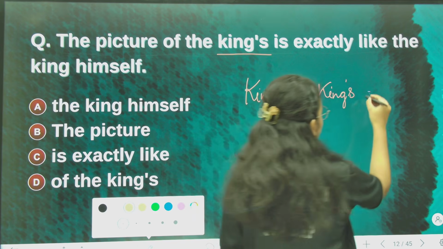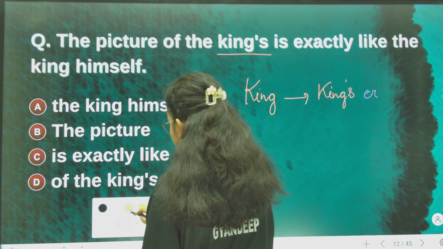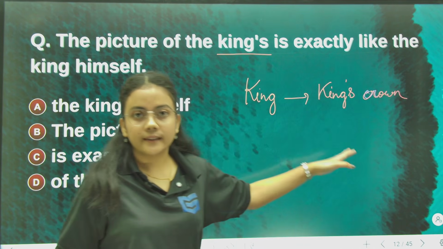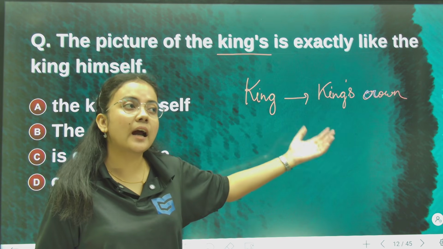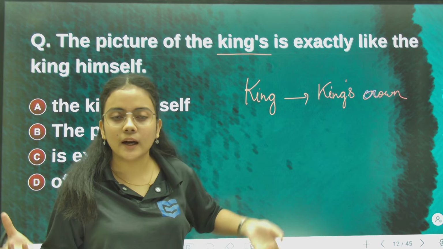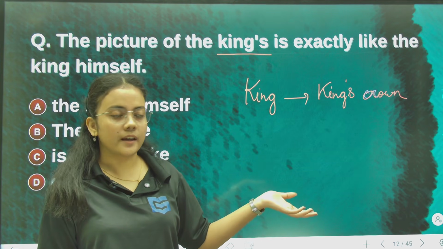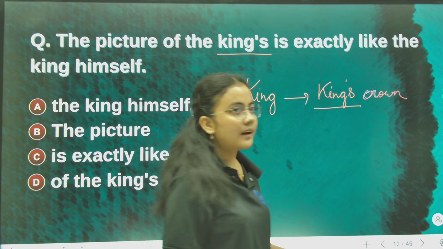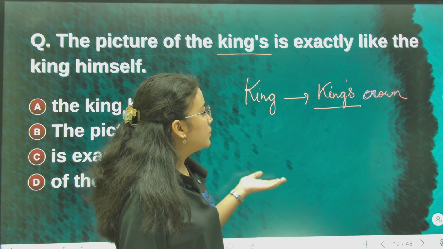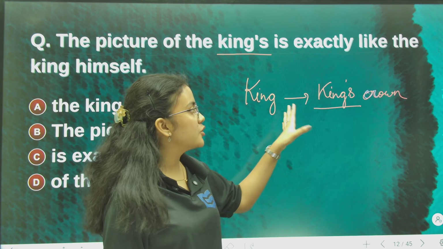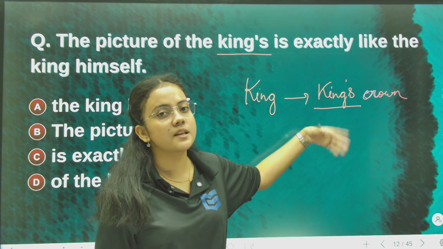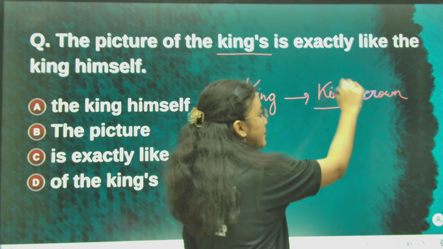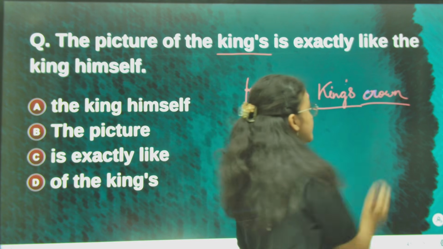Take for example crown. King's crown. In English we say king's crown, the crown of the king, the king's crown. We can also say the crown of the king, but since we are simplifying, when there is a noun as the subject, we go to the possessive form. To make the possessive form we add apostrophe s, so king's crown becomes a possessive form.